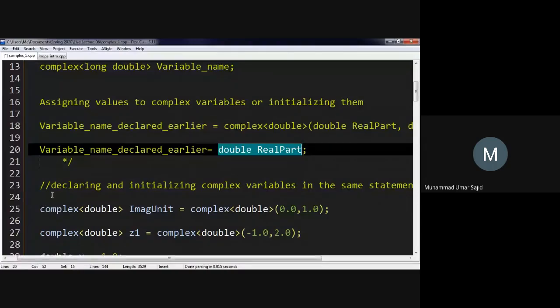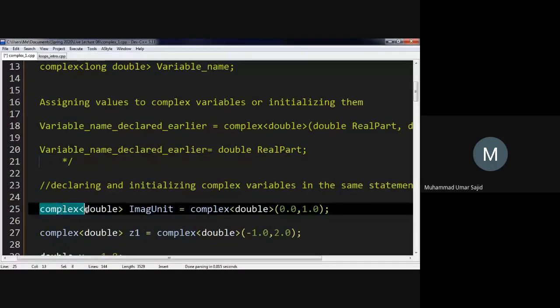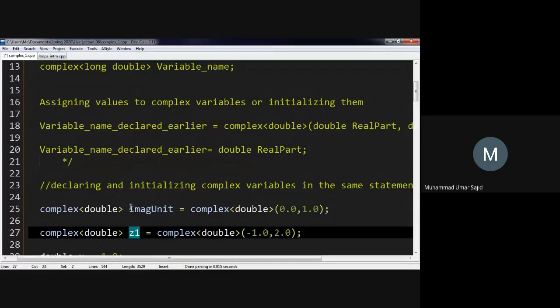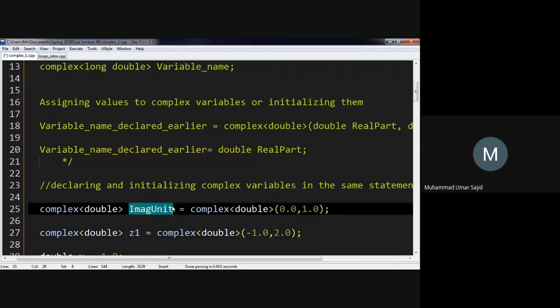So here I have declared a variable. I have declared a variable complex double. That's a type. It's a complex number, and it will contain the real and imaginary parts in double precision format. And the name of that variable is image unit. So any name you want. I have declared as Z1 over here because I've just copied it from the complex.pdf file. Then this is important. You have to write complex double here, and then you provide the real part as well as the imaginary part. So it's actually 0 plus 1 I here.